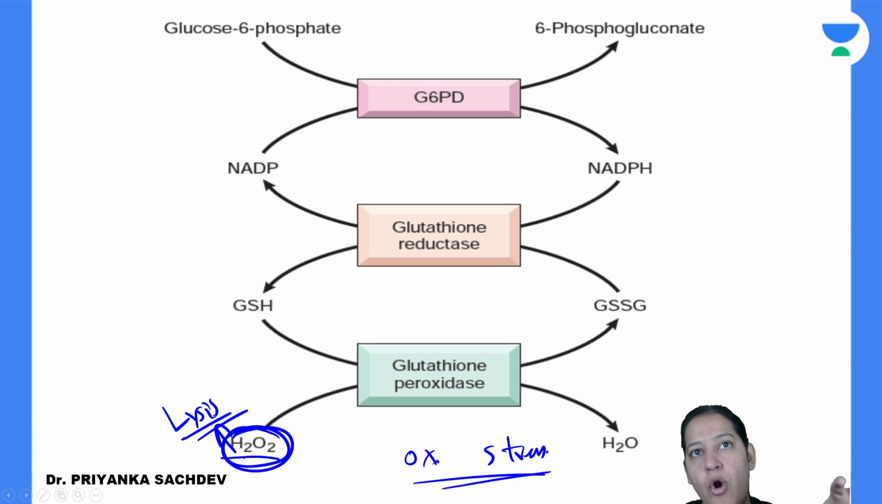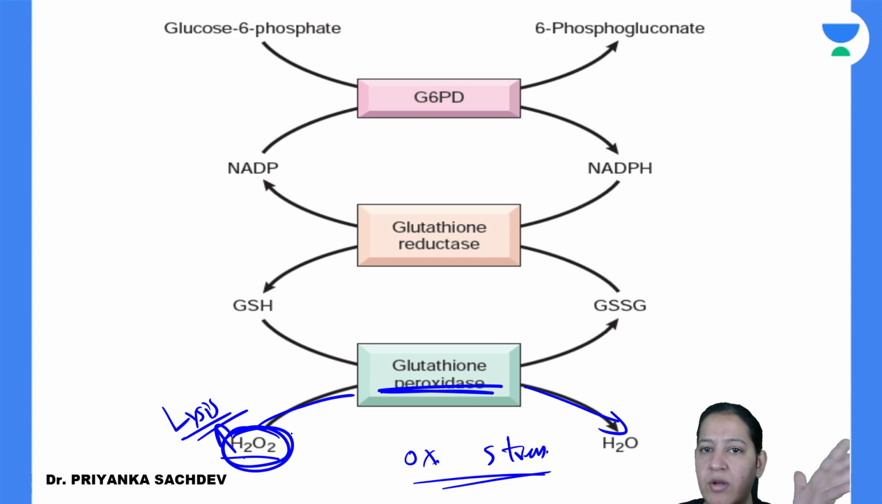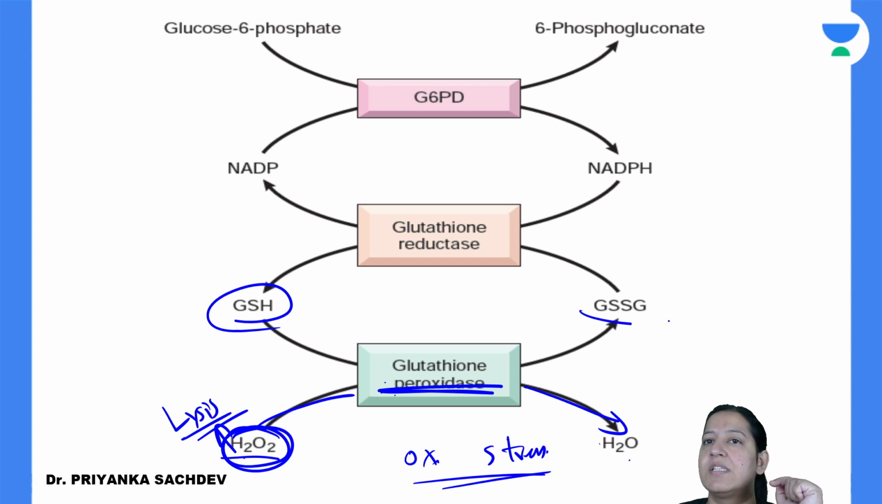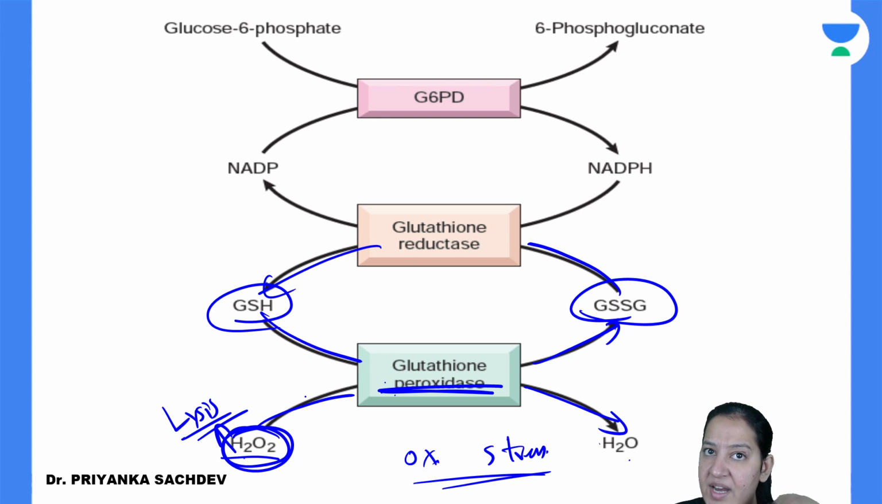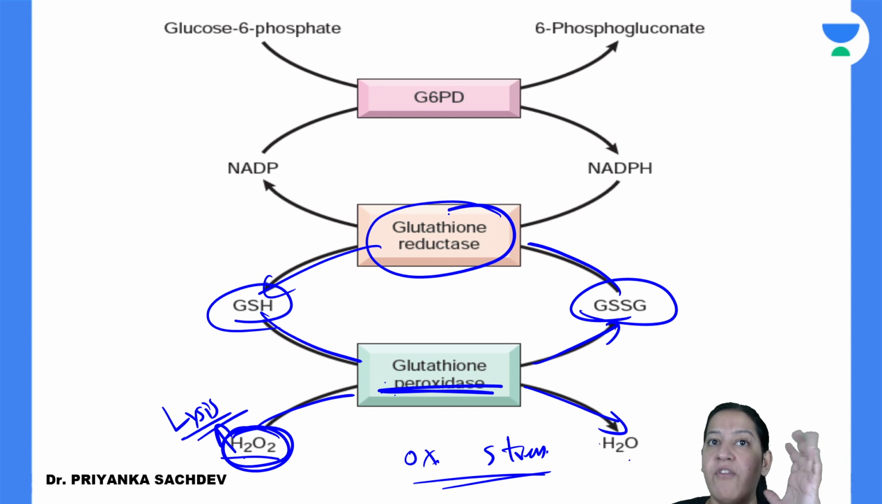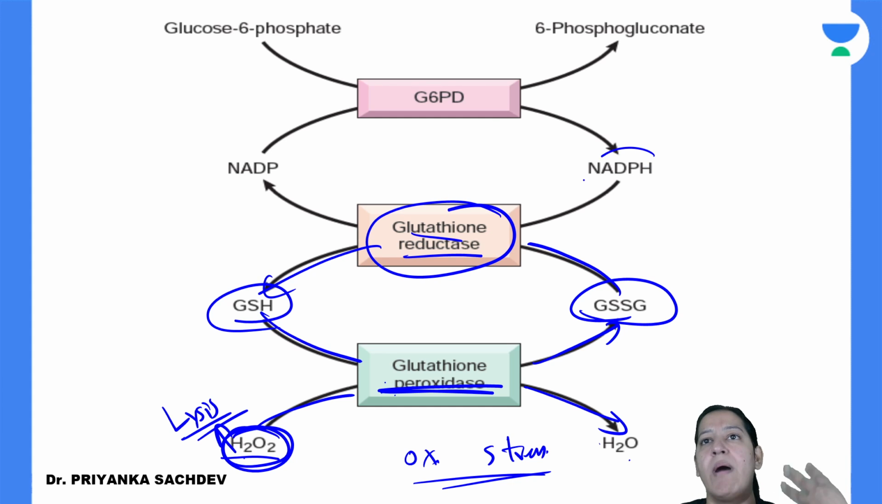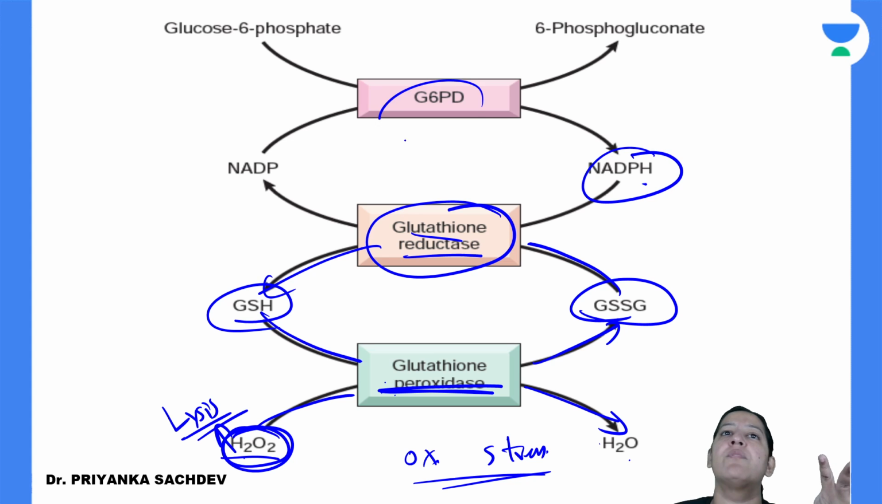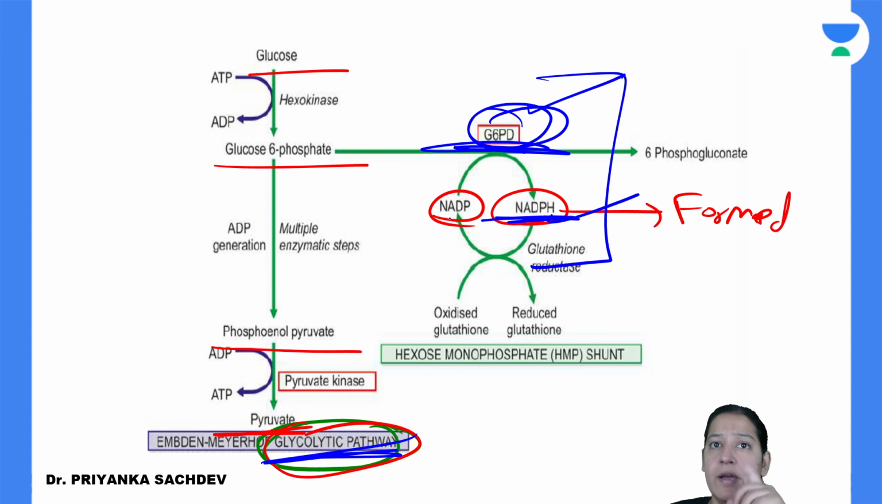For destroying it, God has given a mechanism. We can convert it into water using glutathione. So glutathione converts it into water, but during this, for converting H2O2 into H2O, the glutathione gets oxidized. So again, for reducing it, we require an enzyme known as glutathione reductase. For the activation of glutathione reductase, we require NADPH. For the formation of NADPH, we require G6PD. As I told you here, for NADPH formation, G6PD is needed.